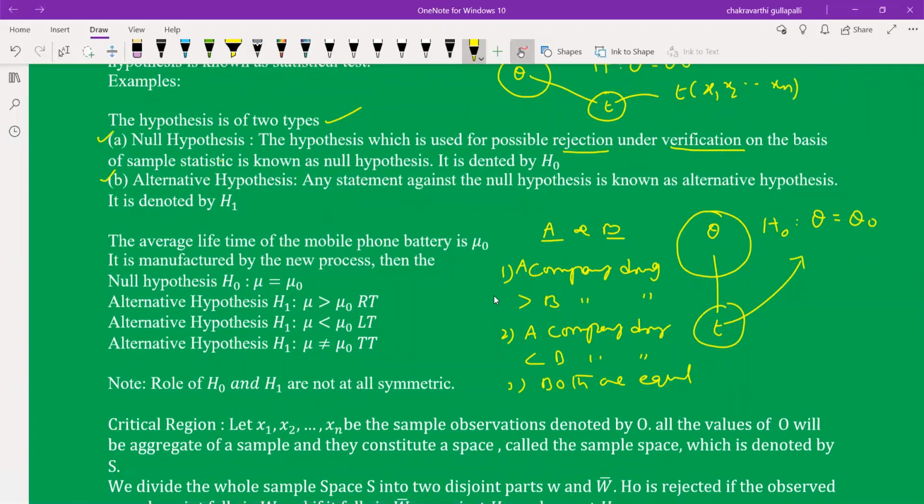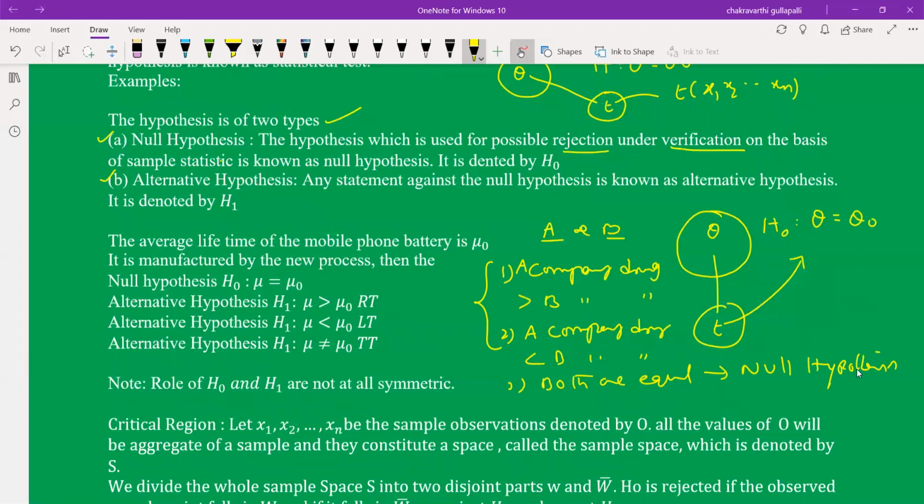In a single setting, two populations are considered, and two samples are collected from these two populations. There are three possible statements. The first two are biased statements, and the third one is an unbiased statement. By adopting the first statement, you favor company A. By adopting the second statement, you favor company B. The third one says both are equal, meaning there is no biasedness. This is called an unbiased statement. This type of statement is called a null hypothesis statement.